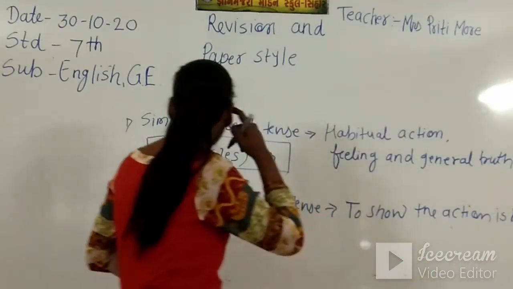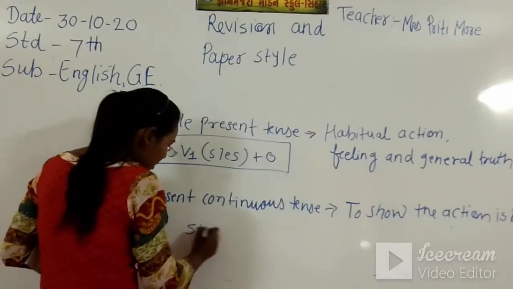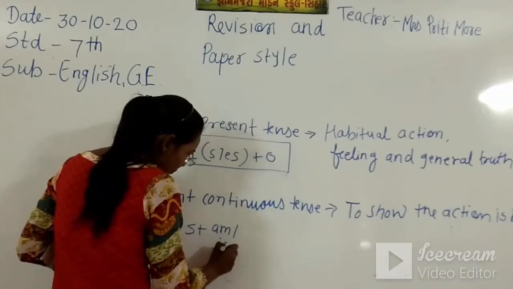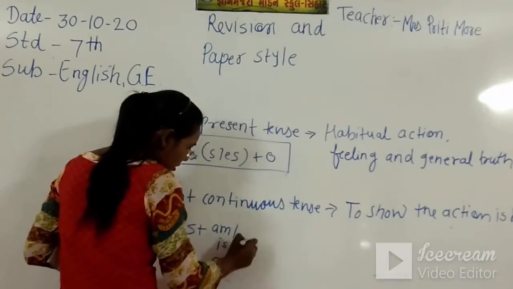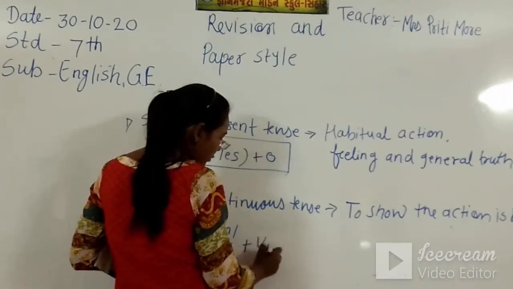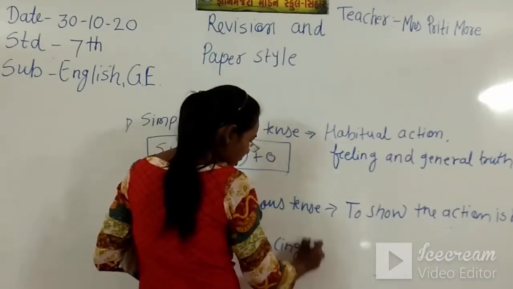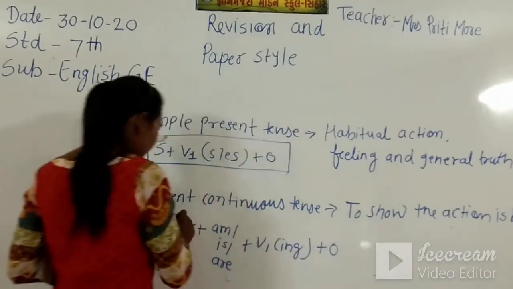And what is the formula of this? Subject plus am, is, are plus V1 plus ing plus object.